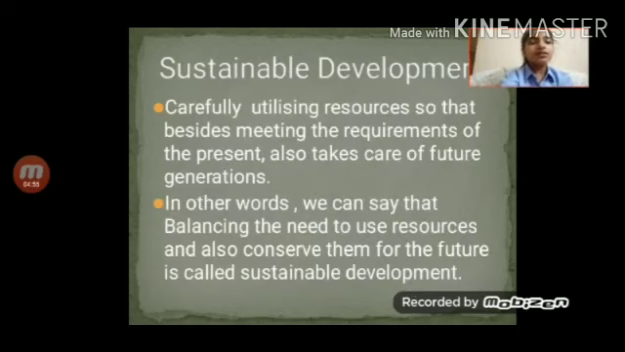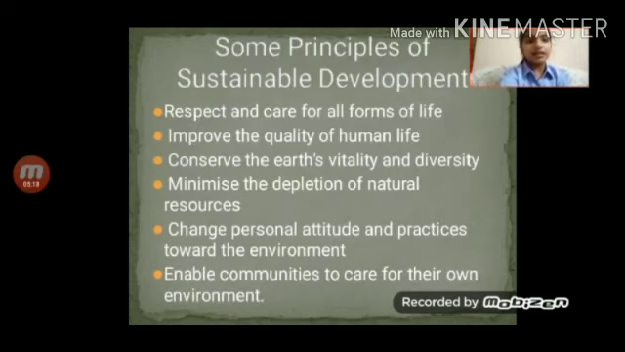Now, what is sustainable development? Carefully utilizing resources so that besides meeting the requirements of the present, it also takes care of future generations. In other words, balancing the need to use resources and also conserve them for the future is called sustainable development. There are some principles of sustainable development. Let's read them. Respect and care for all forms of life, conserve Earth's vitality and diversity, minimize the loss of natural resources, change personal attitudes and practices towards the environment, enable communities to care for their own environment.